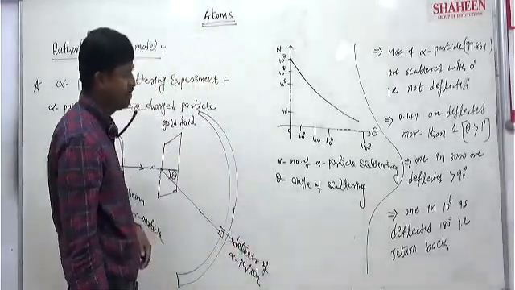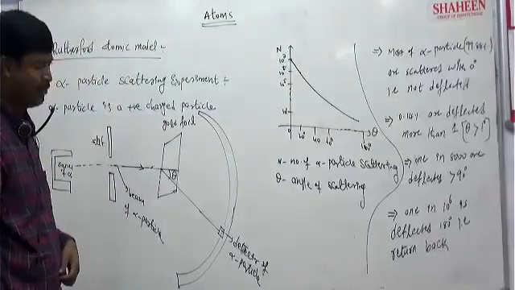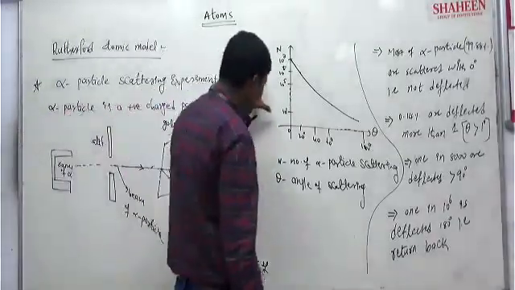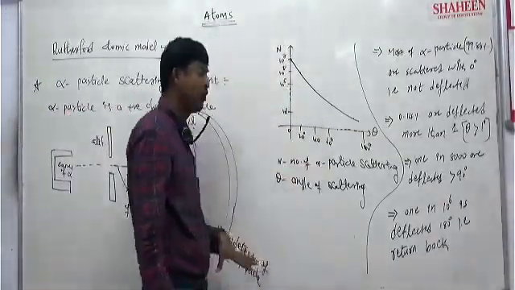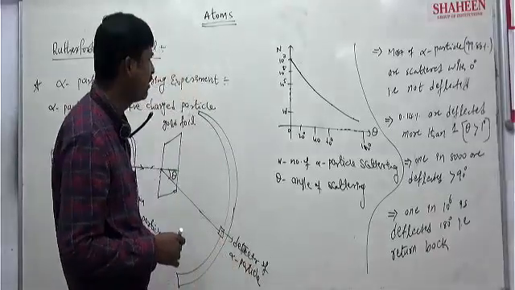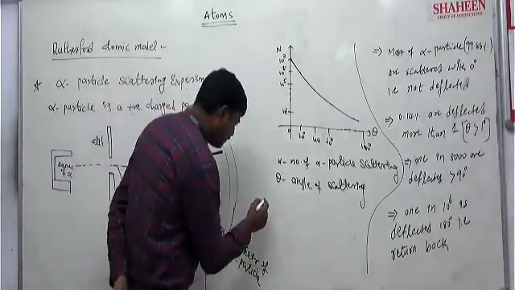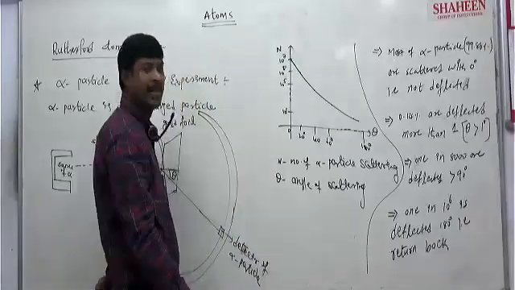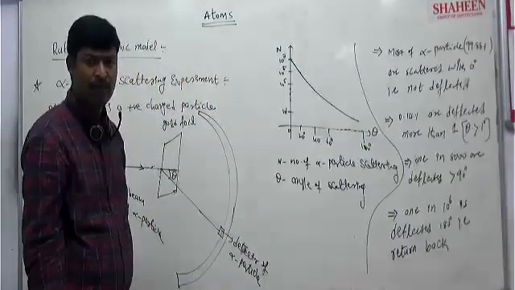So, if these 4 points are clear, whatever I have written on the board, and one more thing: this graph is drawn according to one mathematical equation. That equation gives the number of alpha particles scattering with the scattering angle.